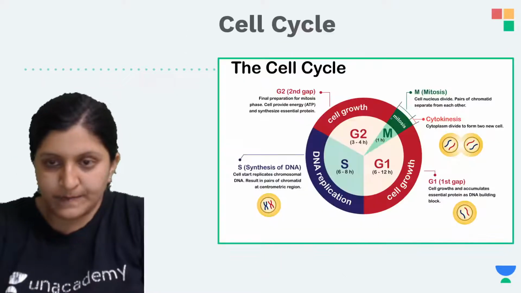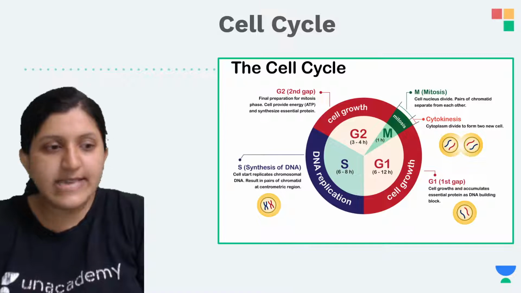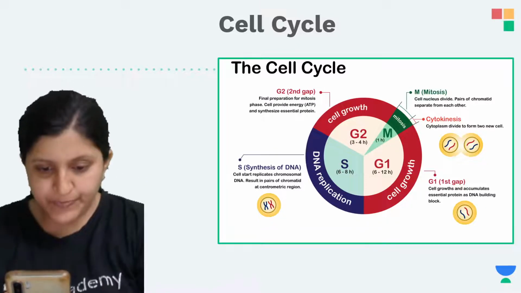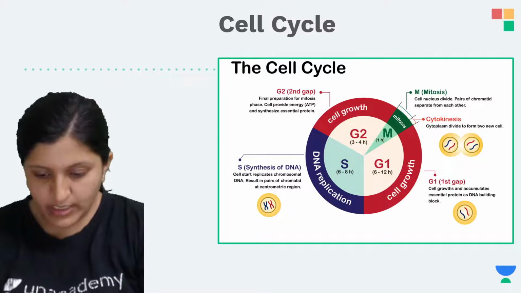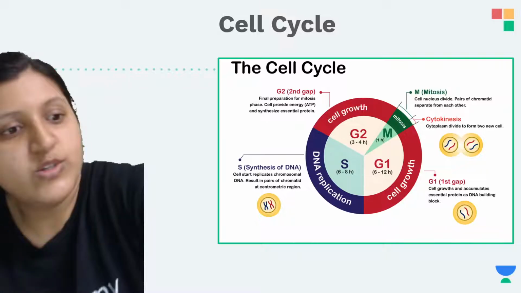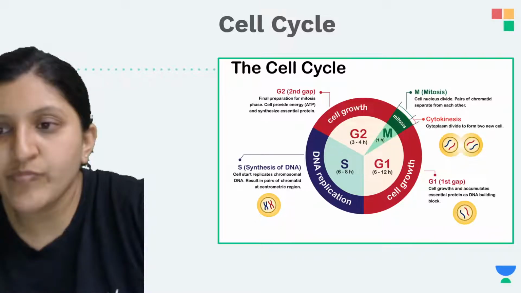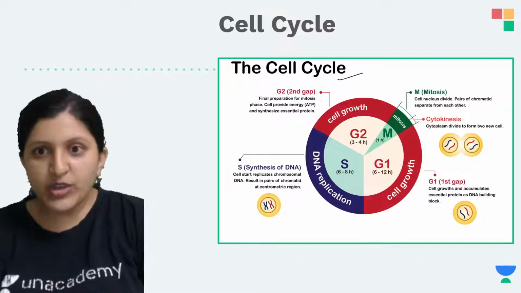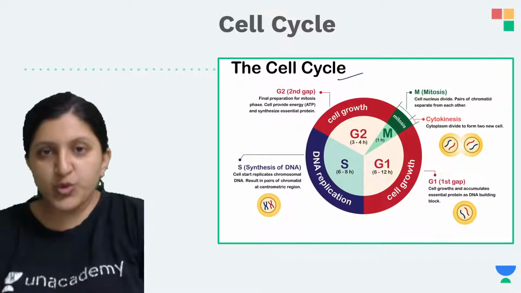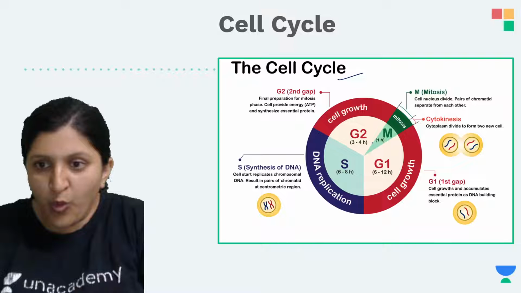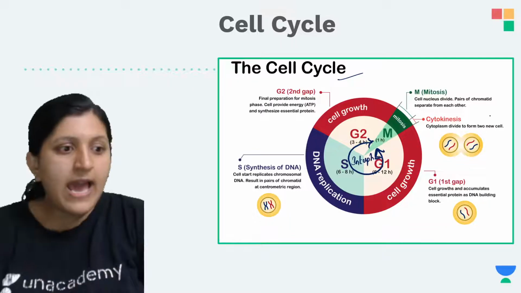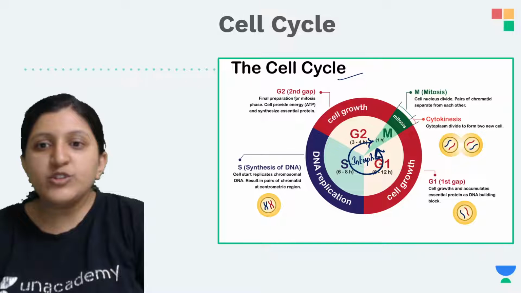So let's have a look at the cell cycle. Now when we mention the cell cycle, this is G2, and this one is mentioned as the M phase. So that means this whole thing is the interphase, and with respect to that you will start from the G1 phase.